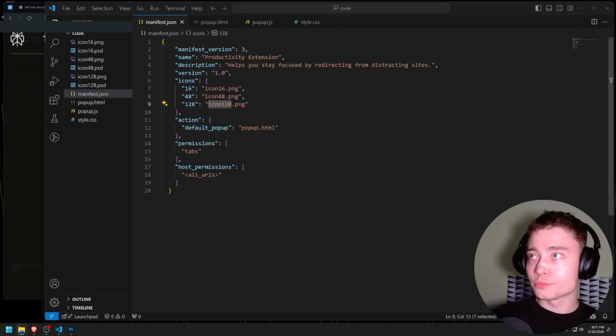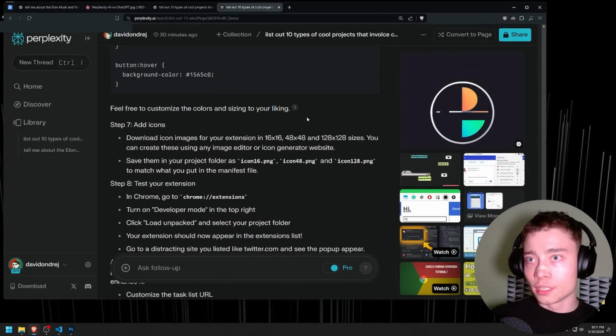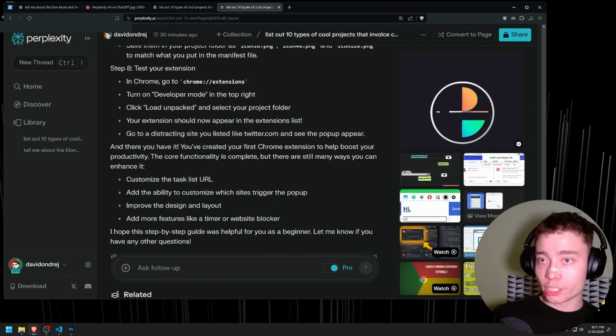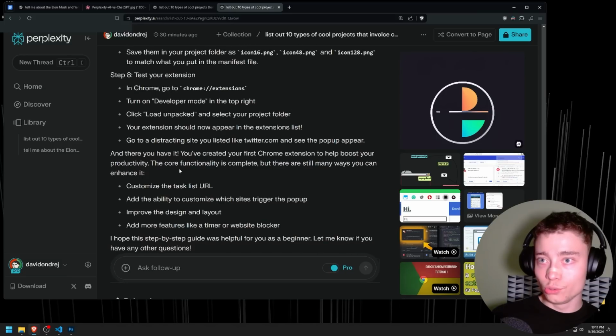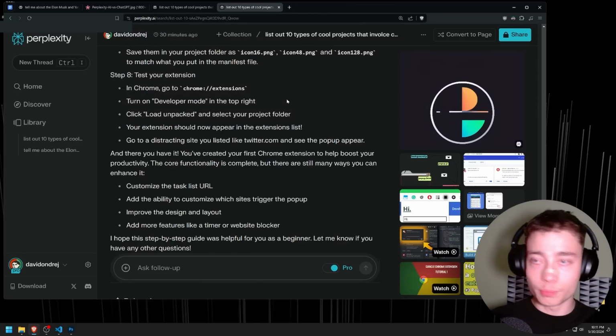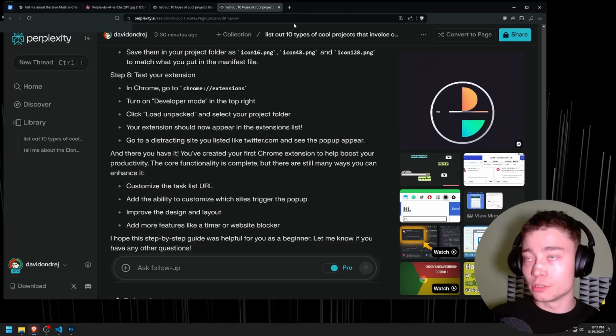So now we have our 3 icons. Let's go back. Test your Chrome extension. Okay, exciting. So actually we need to do one more thing, right? What I'm gonna do is I'm gonna use chatgpt.com as our productivity, kind of ironic. Or actually, let's do perplexity.com. Why not? I mean, perplexity.ai, not .com, .ai. That's going to be some different website.